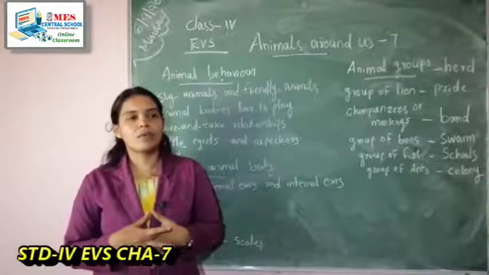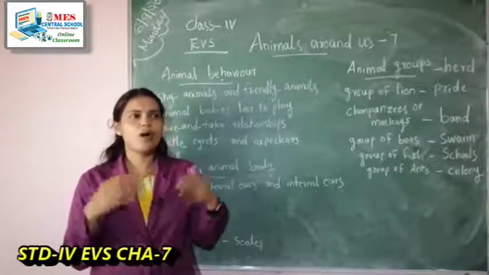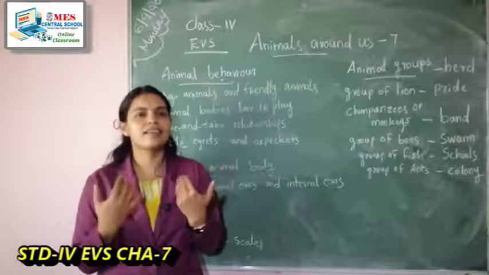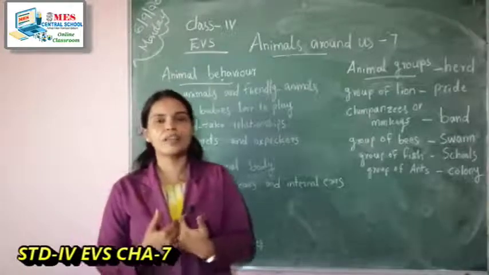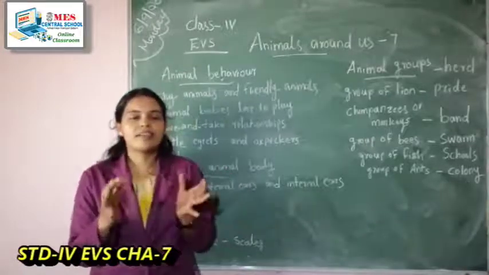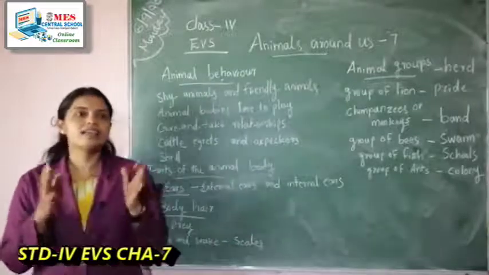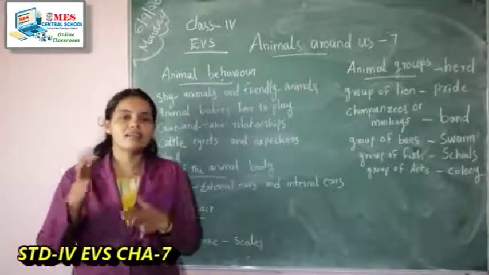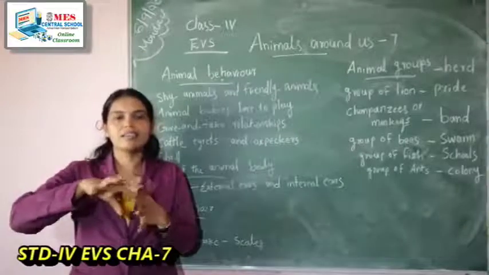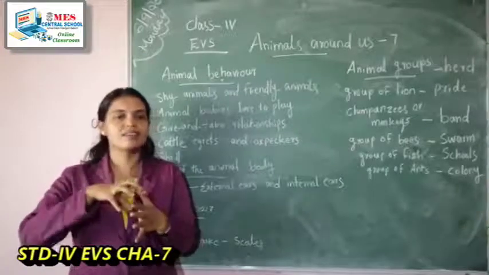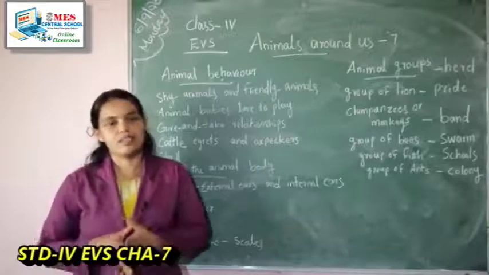How do they get these patterns and different colors? Because of the different colored hair. That different colored hair gives the different patterns and colors to these animals.